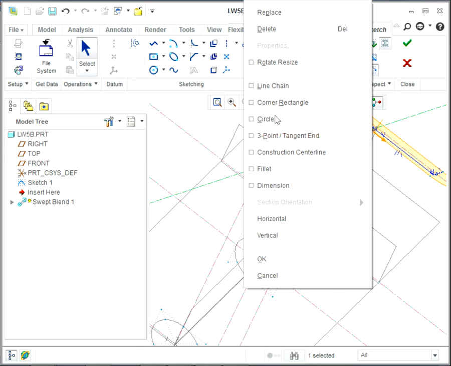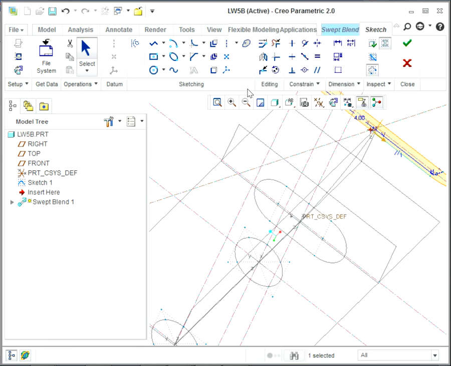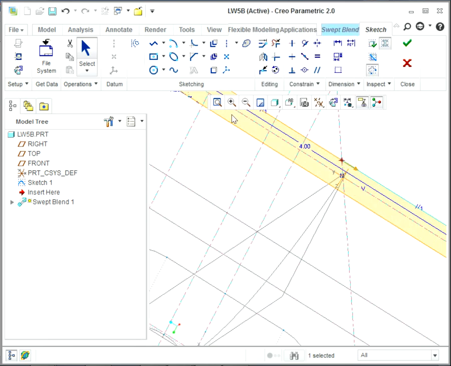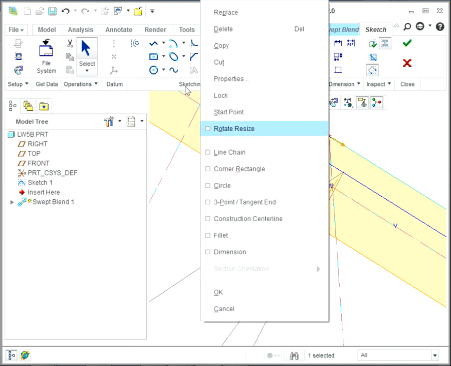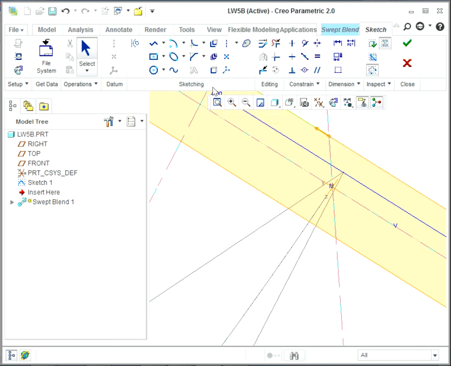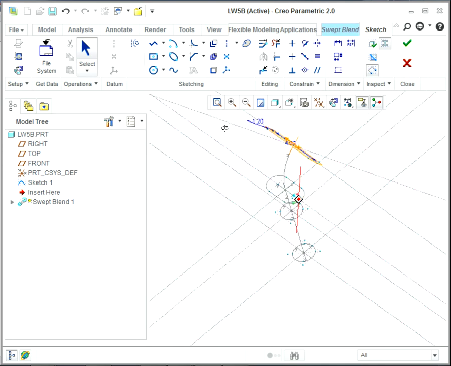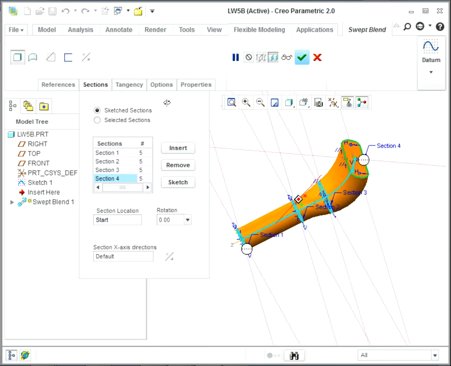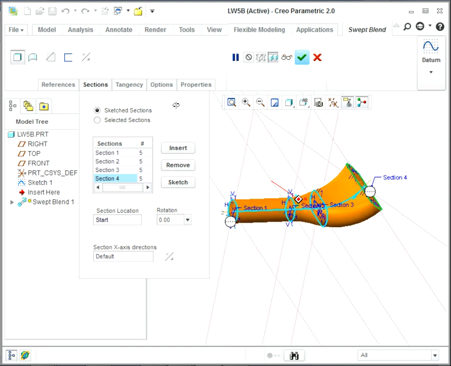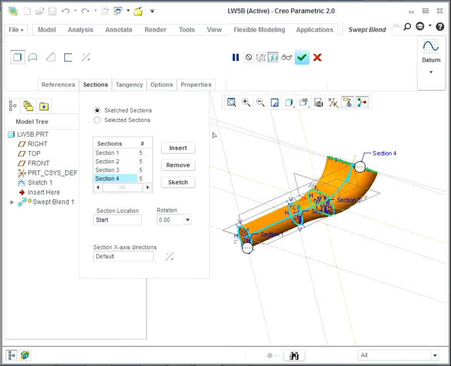Again, one more. And if I click it, it switched this, and right now it is correct. Okay, now click on OK, and as you can see, it's perfectly here. You have everything.